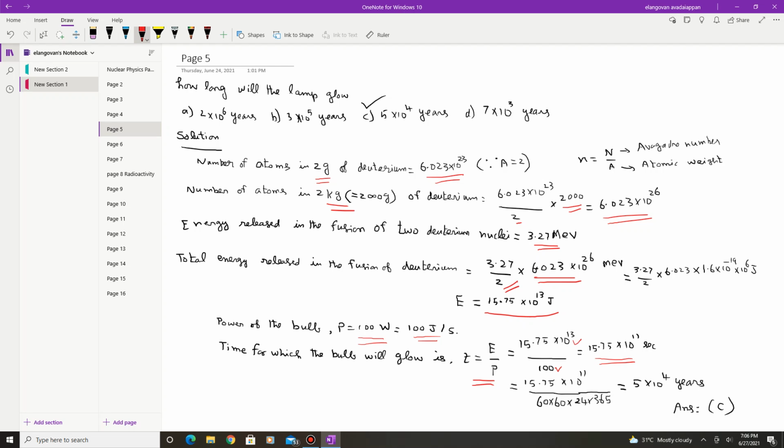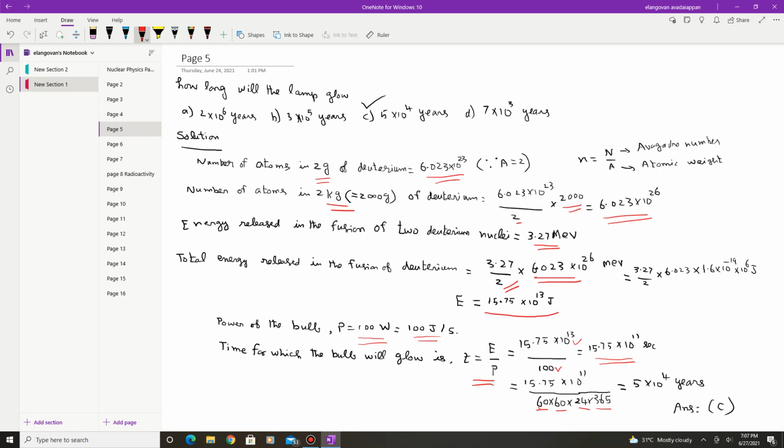If you want to convert these seconds into years, you have to divide this number by 60 seconds into 60 minutes into 24 hours into 365 days, which is the number of seconds in 1 year.